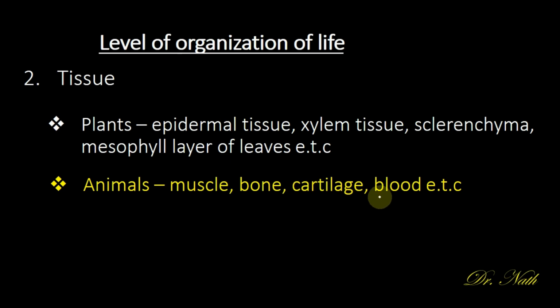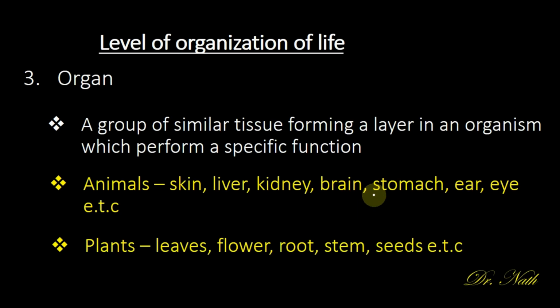So let's take, for instance, your blood. Blood is made up of the white blood cell, the red blood cell, and the platelets. All these are examples of blood cells, and together forming a layer in an organism which perform a particular function, they are referred to as tissues. So that is why blood is called a tissue. Let's look at the next level of organization of life, which is the organ.